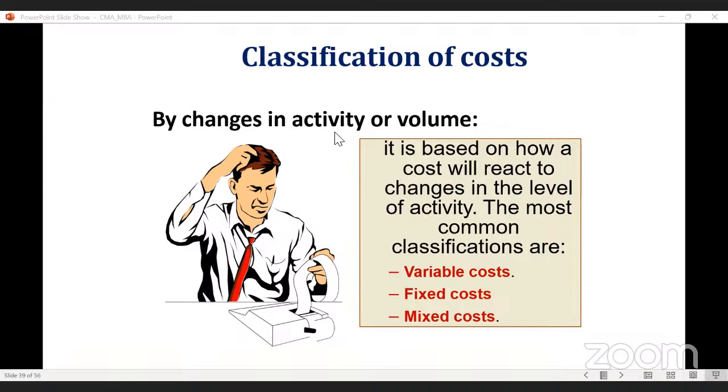Yes, sir. Let's say I am taking a very simple example, that is electricity charges.